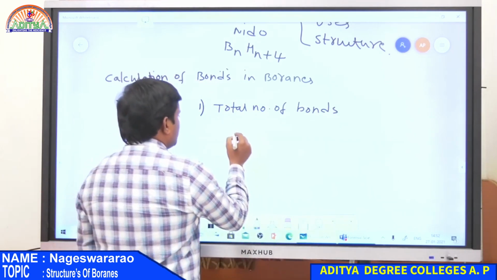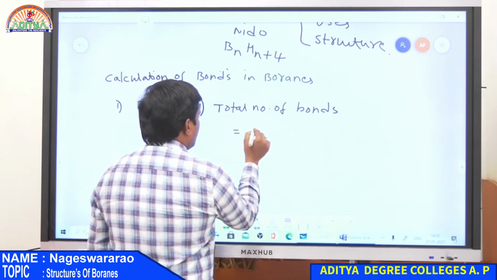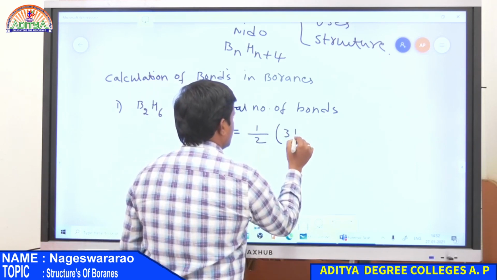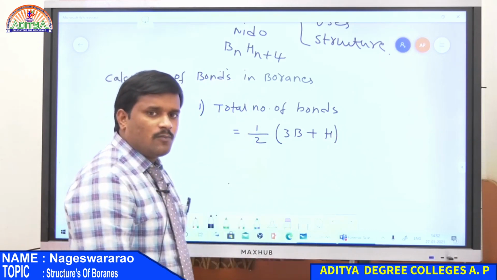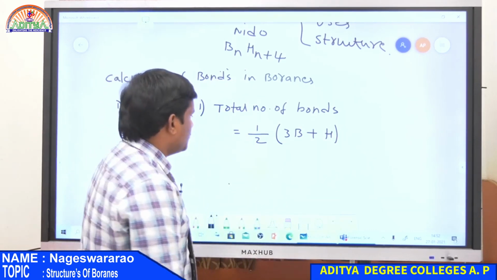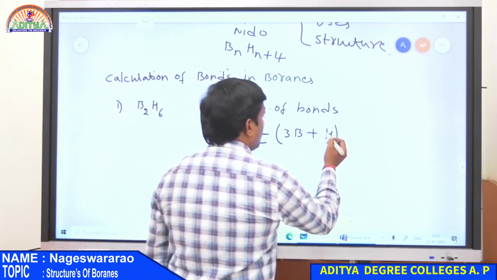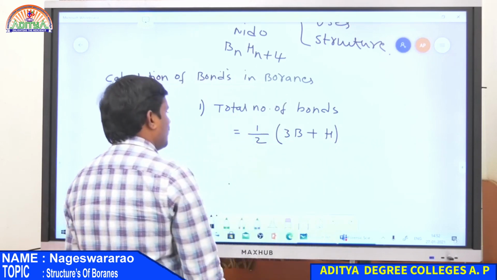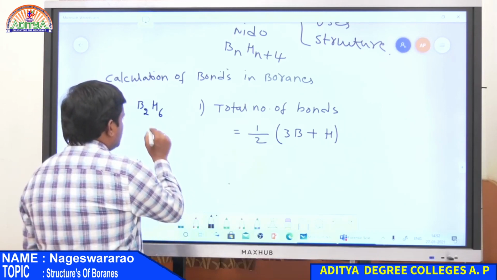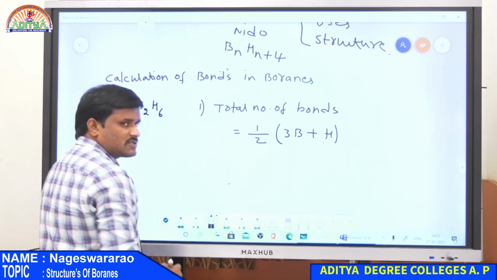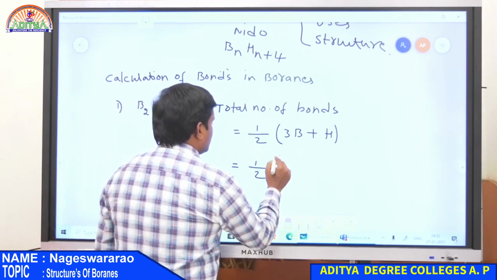The formula for calculation of the total number of bonds in a borane is (3B plus H) by 2. So this is the formula for calculation of the total number of bonds present in a borane. Here B represents how many boron atoms there are, and H represents how many hydrogens are present in the given compound. In diborane, there are 2 boron atoms as well as 6 hydrogen atoms.